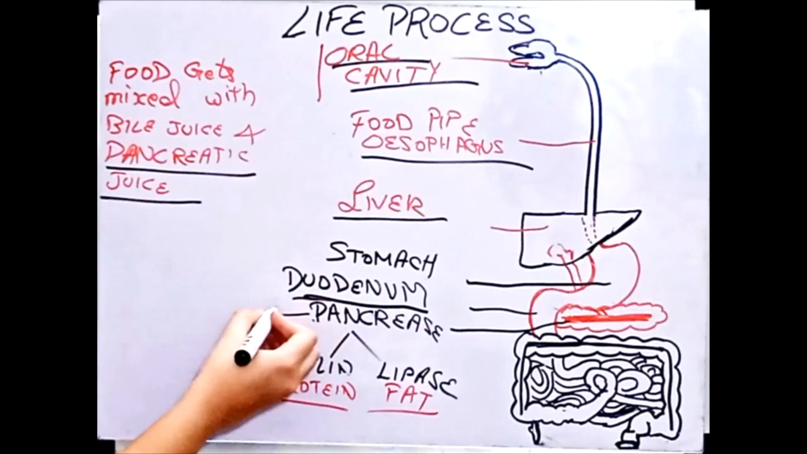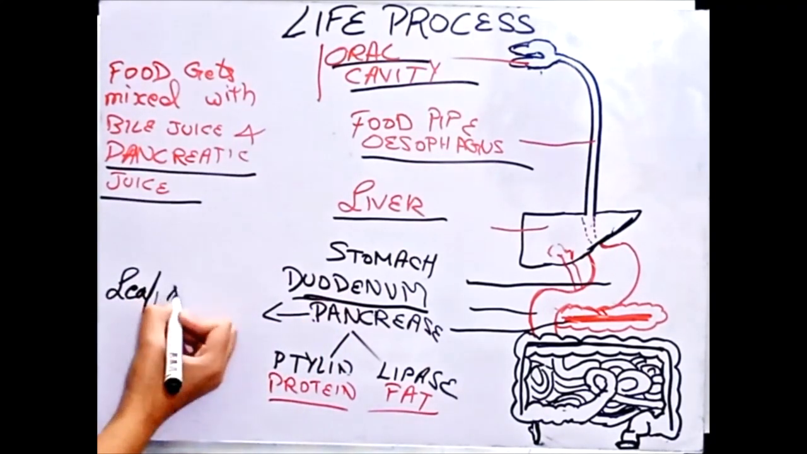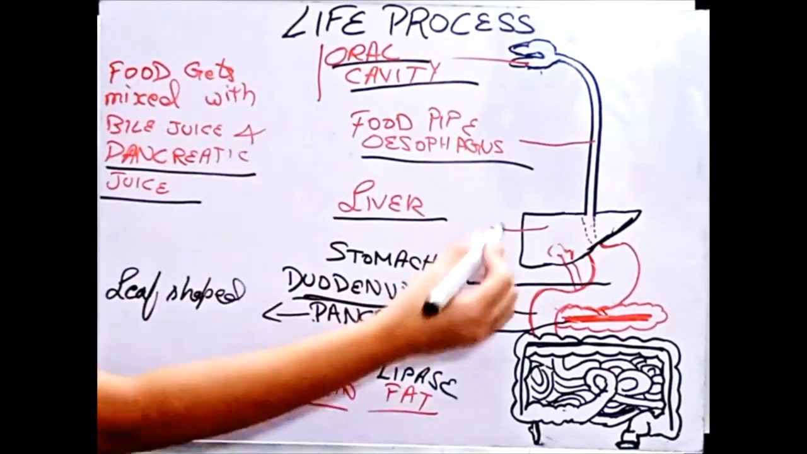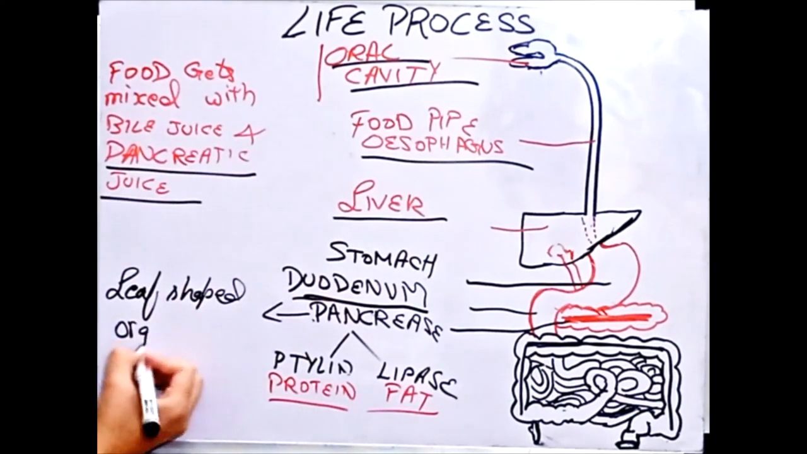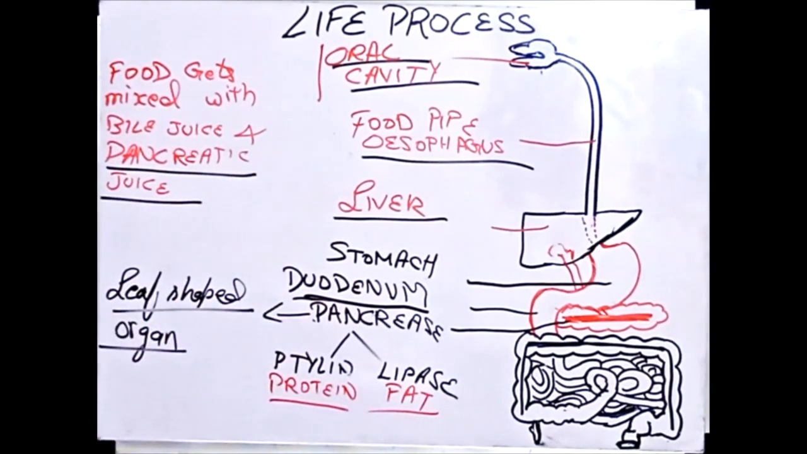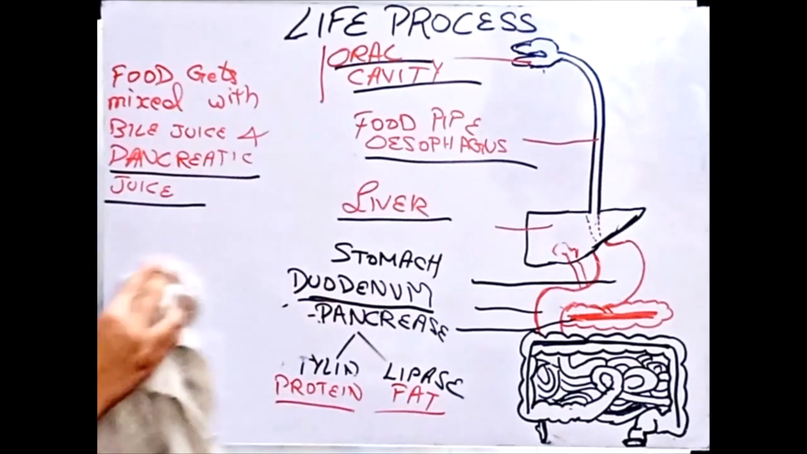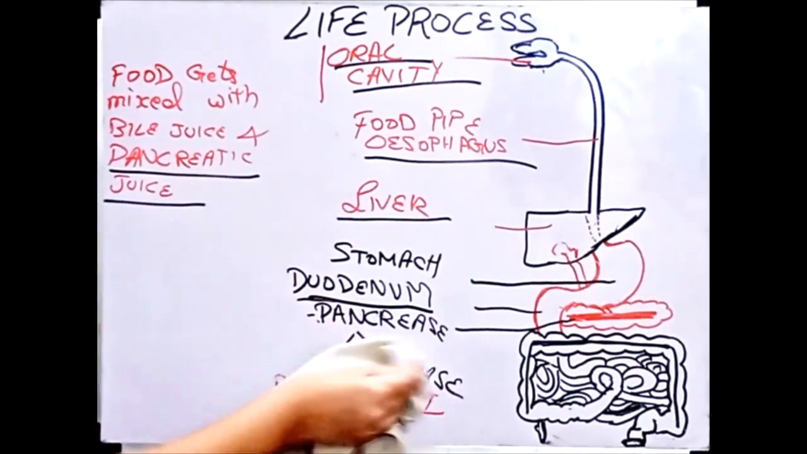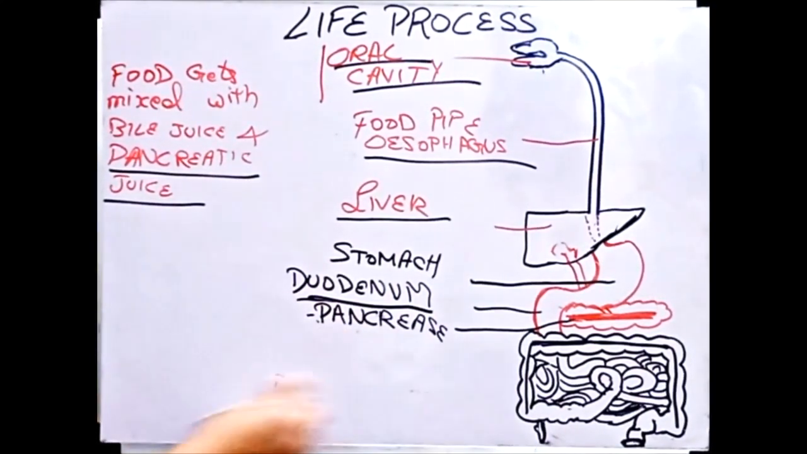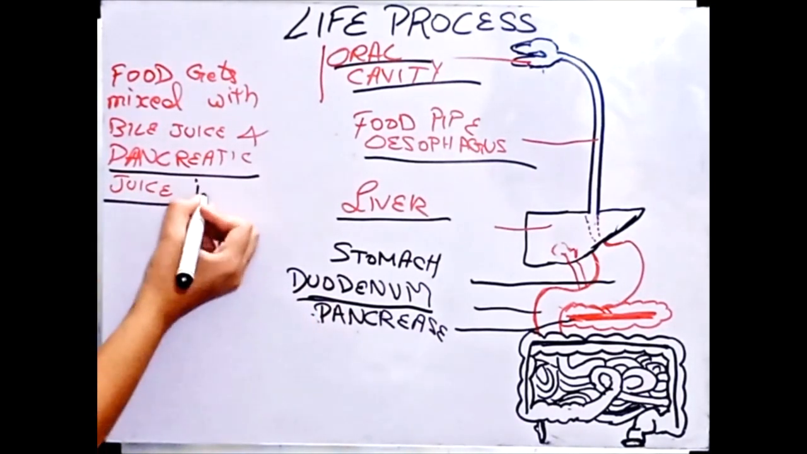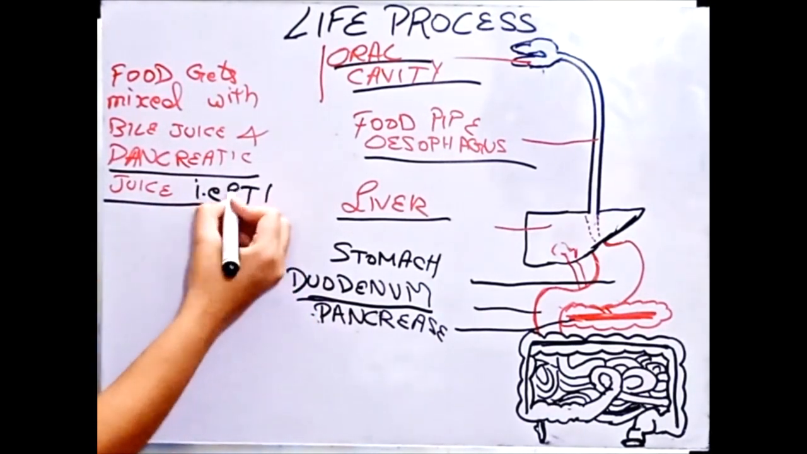Pancreas is a leaf-shaped organ. जैसे stomach आपका J-shaped था, pancreas is a leaf-shaped organ. And it secretes two juices, ptyalin, lipase. Ptyalin digests protein and lipase digest your fats. So with this, pancreas is done. Nothing very thing we need to learn. This was the only thing about pancreas here. Now pancreatic juice समझ आ गया, i.e. ptyalin